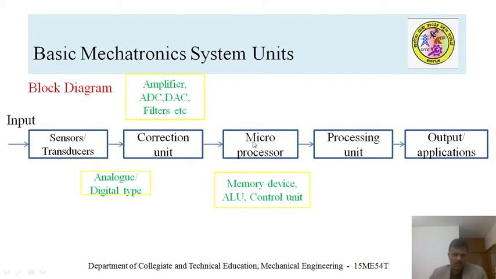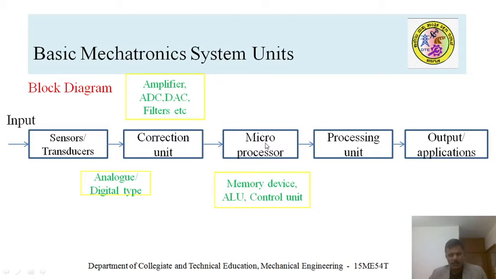These registers are used to process the information. Whenever information comes from the correction unit, it is stored in the registers. The register sends that signal to the arithmetical and logical unit, where it is processed or executed.